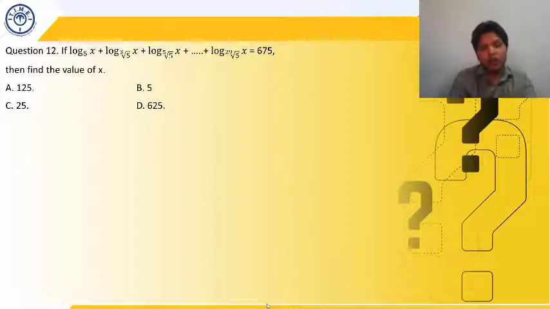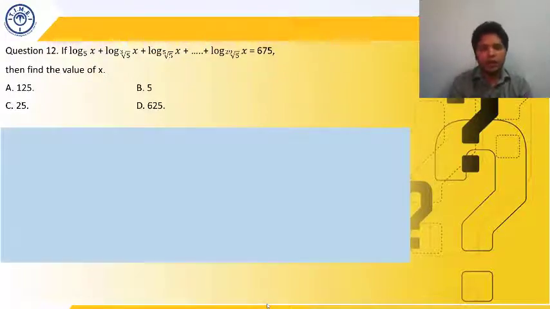Whoever has studied logs has got the idea of what has to be done in this question. So what is the question? Let's understand the question first. The question is: if log base 5 of x plus log base cube root of 5 of x plus log base fifth root of 5 of x and so on, up till log base 29th root of 5 of x, is equal to 675, then find the value of x. You need to find the value of x.